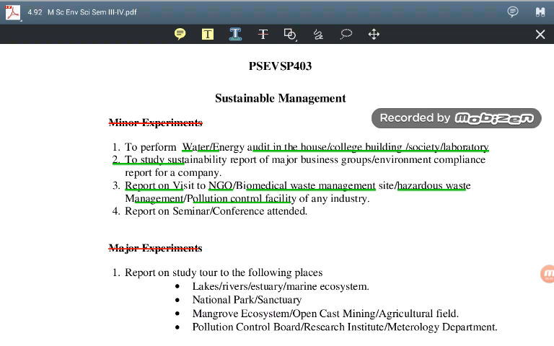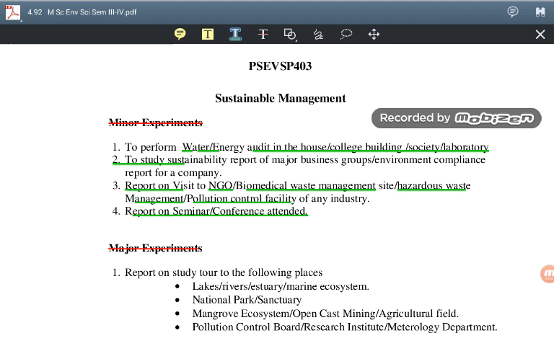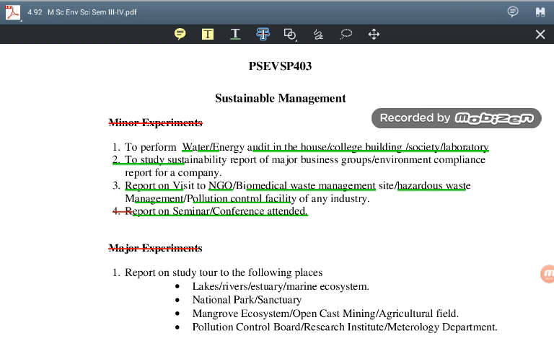Next is that you have to attend a seminar. Again you have to write a report on the seminar or conferences attended. So in this semester these 2 things are to be done very sincerely. First, you have to attend the seminar or conference, it is compulsory, and next, the field visit has to be done, and then only you will be able to write the report.